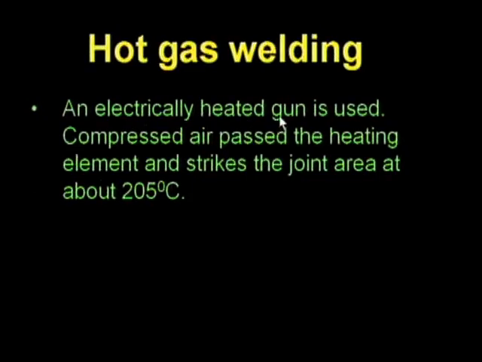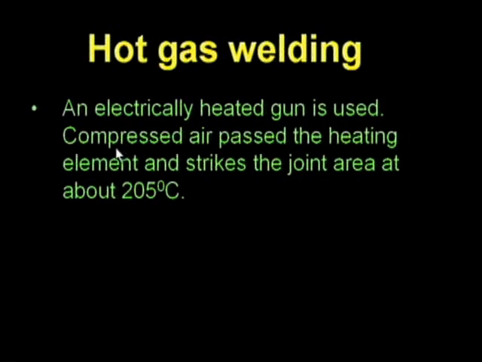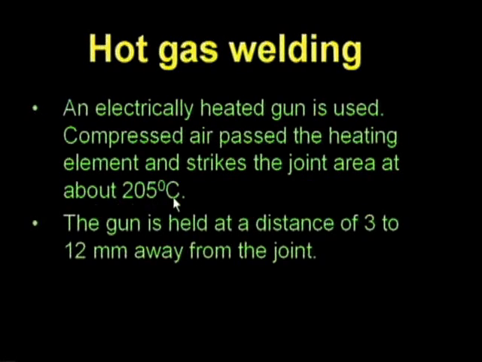How does hot gas welding work? Here an electrically heated gun is used. Compressed air passes the heating element and strikes the joint area at about 205 degrees centigrade. What is the purpose of the heated gun? Because we have to get hot gas, this is hot gas welding. So from this gun we get the hot gas.